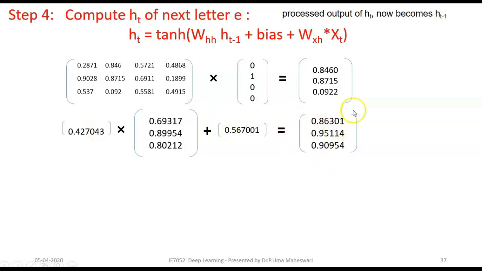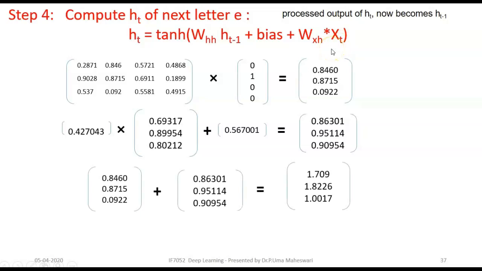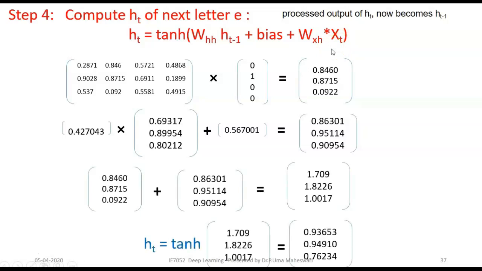We get the next output, which is completely this portion. So we have this portion and this portion. Now let's add both of them and take tanh. Finally, we got the HT matrix.